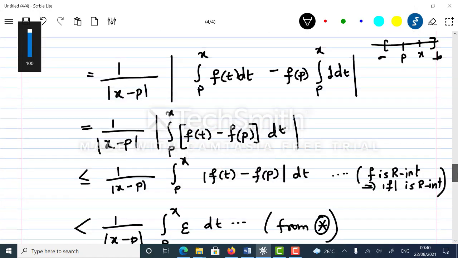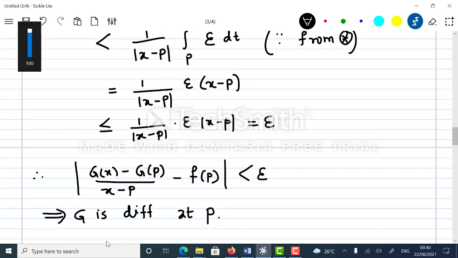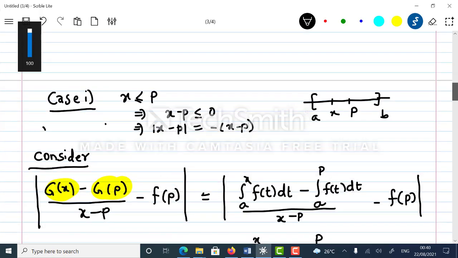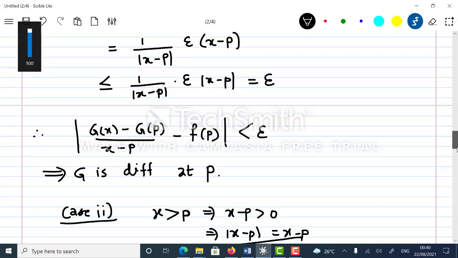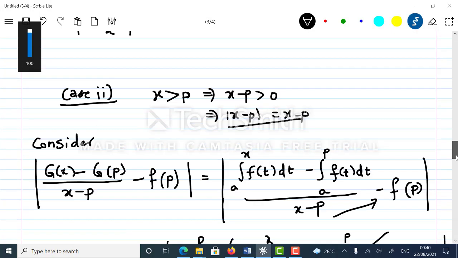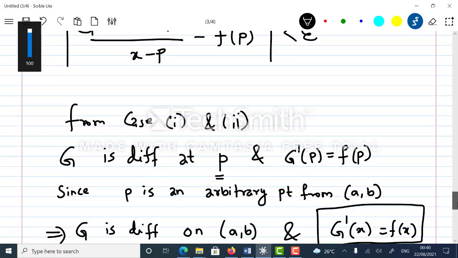I just want to note that in case 1, I said g is differentiable at p, so that's not true, meaning we cannot say it straight away, because here we can say it is between x to b. So I will not write this statement. That's fine, because at last we are writing that it is differentiable after case 1 and case 2.